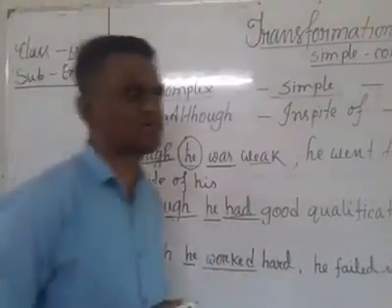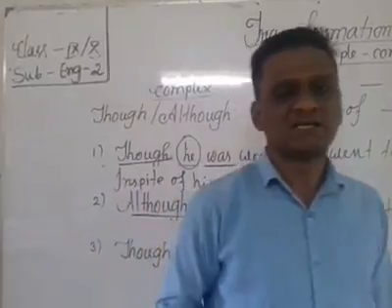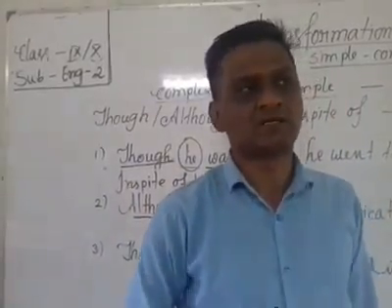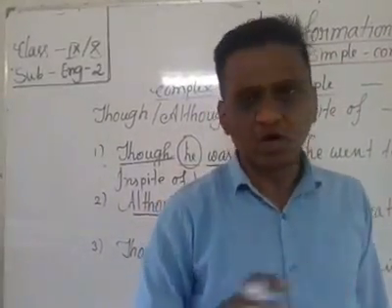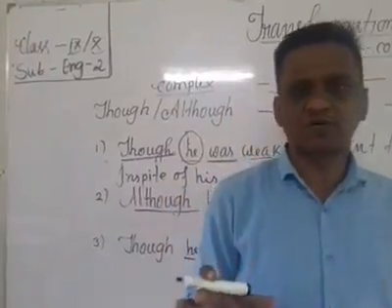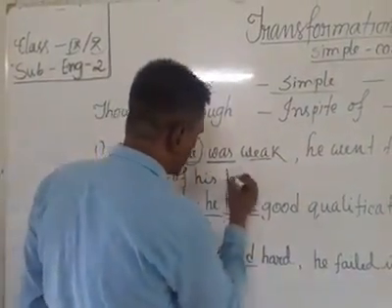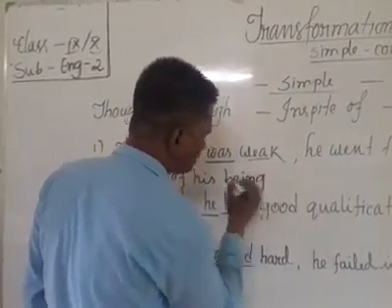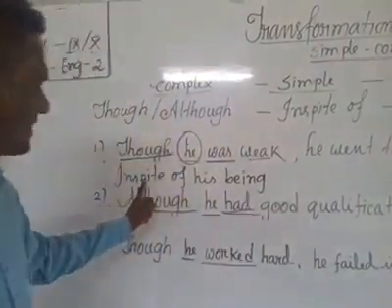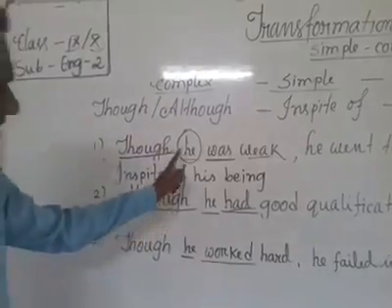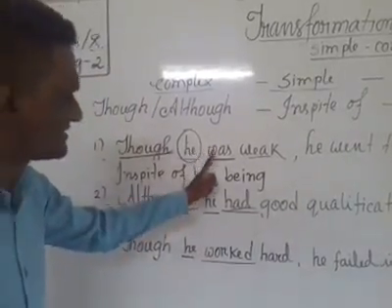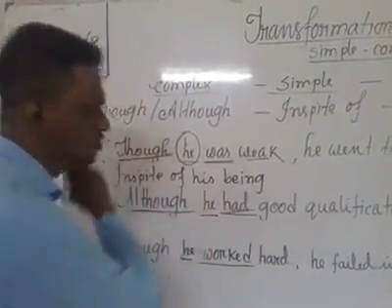For to be verb, we know to be verb is am, is, are, was, were. These are all to be verb. For this to be verb, we have to use being. In spite of his being, I have used here in spite of, then the possessive form of subject, then I have used being for to be verb.